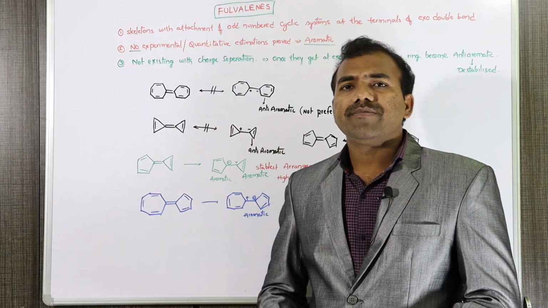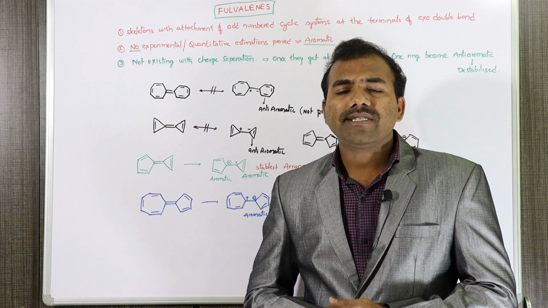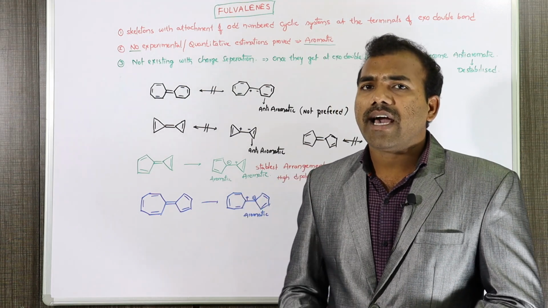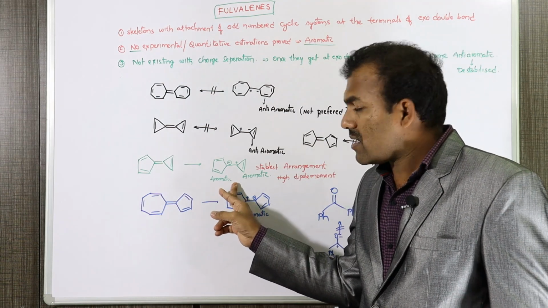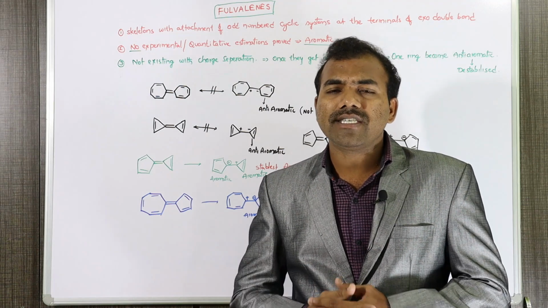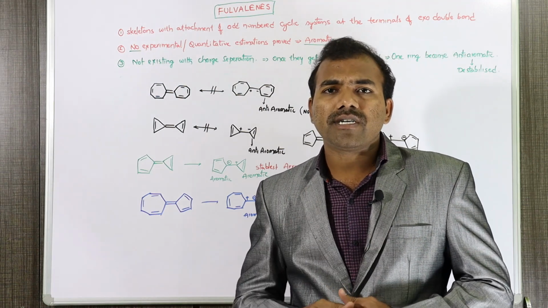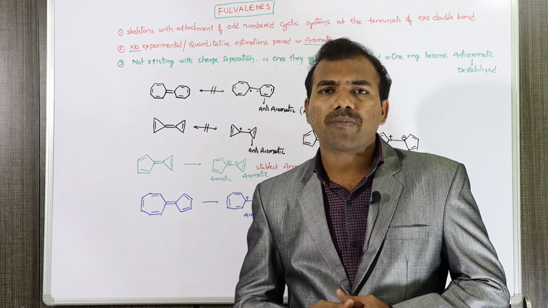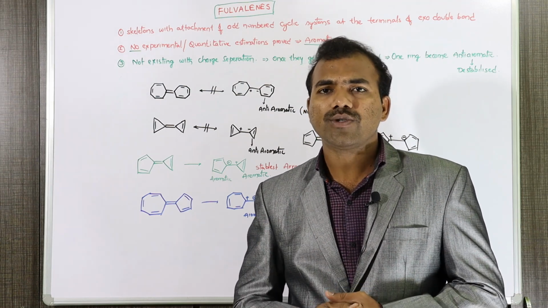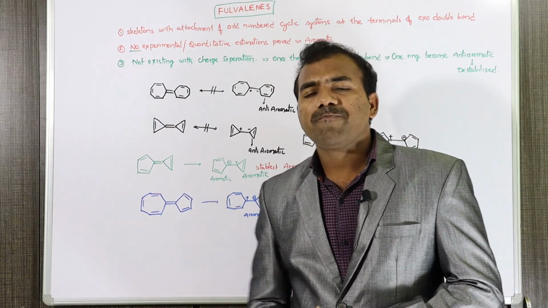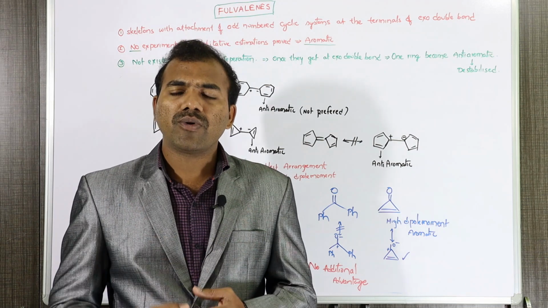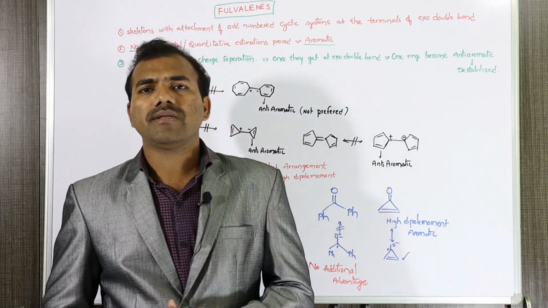Like this, we can explain the aromaticity of the fulvalenes and why they exist as the most stable arrangement among the two rings. Both are getting an advantage by the transfer of electrons from one carbon to another. One is getting aromatic and the other is also getting aromatic. That is the reason why these compounds are more stable and prefer to exist in these structures.